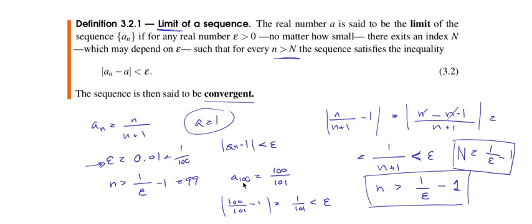But the interesting thing is that this makes sure that every term after this, so a 101, a 1000, a 10,000, whatever, all of them will be closer to 1 than epsilon. Okay, so this is always going to be true. Doesn't matter which value of epsilon we choose, there is always going to be a capital N index after which every term of the sequence is going to be closer to the limit than this value of epsilon that we have chosen. Okay?